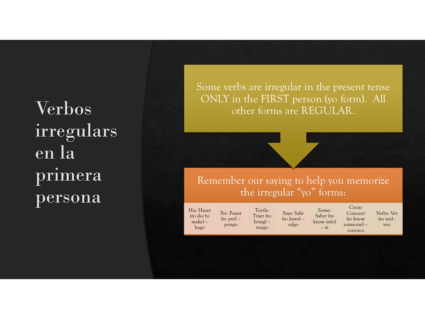Crazy stood for the verb conocer, which means to know somebody. And the irregular yo form is conozco. Everything else is normal. Conoces, conoce, conocemos, conocen. And finally, verb stood for the verb ver, which means to see, and the irregular yo form is veo, then it's ves, ve, vemos, and ven. So again, guys, we really got to make sure we're paying attention that any other form is just going to be normal.